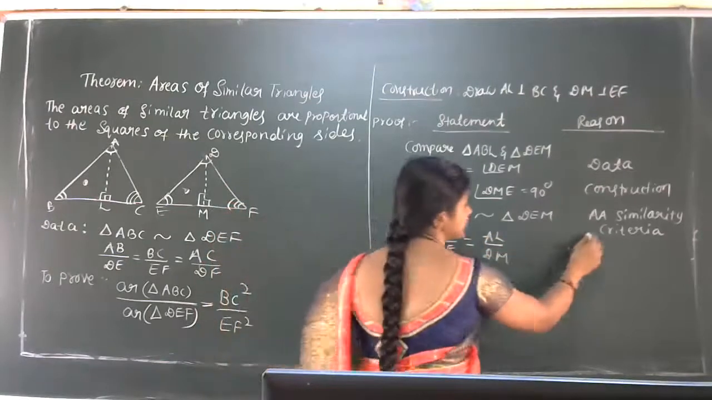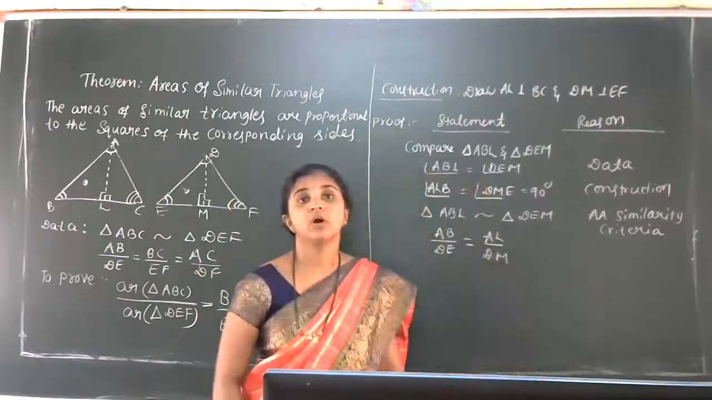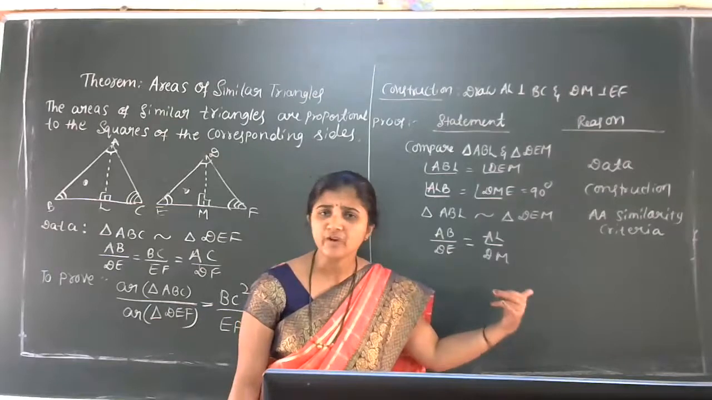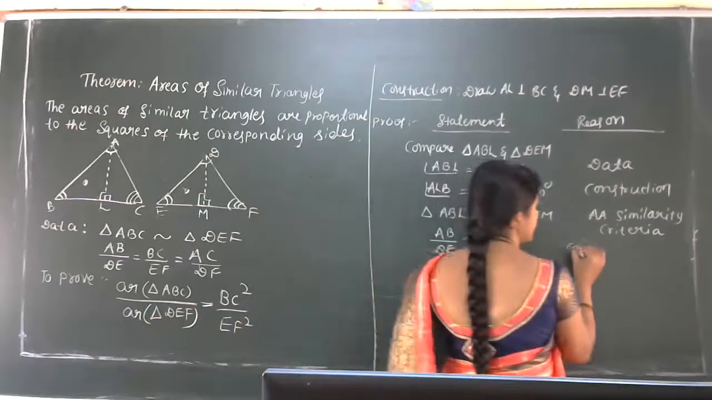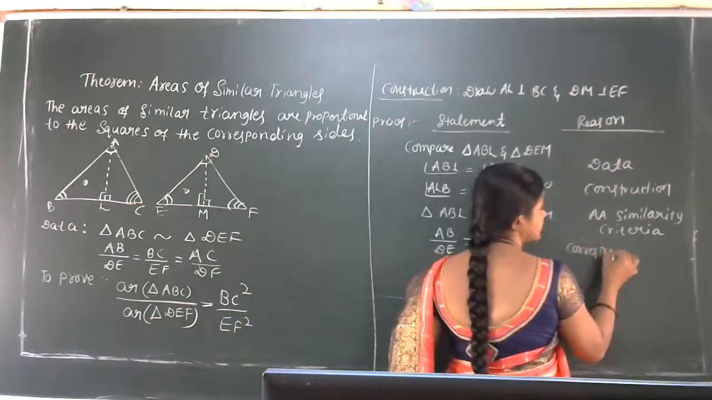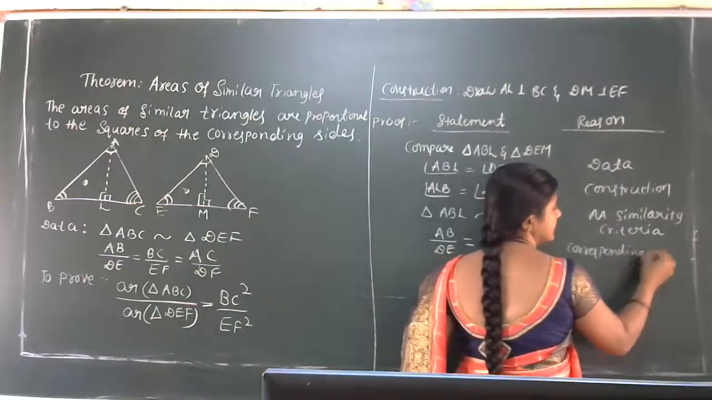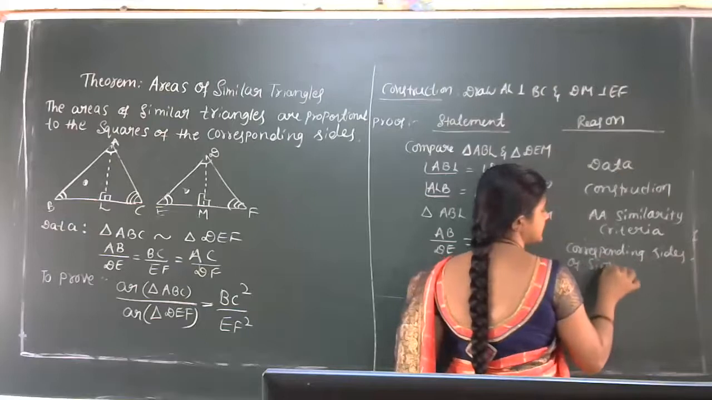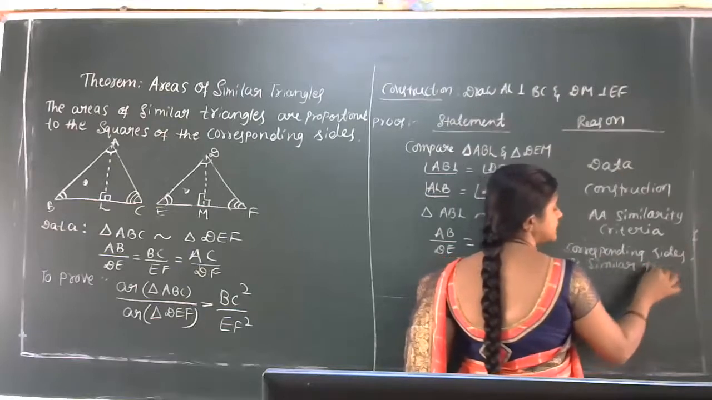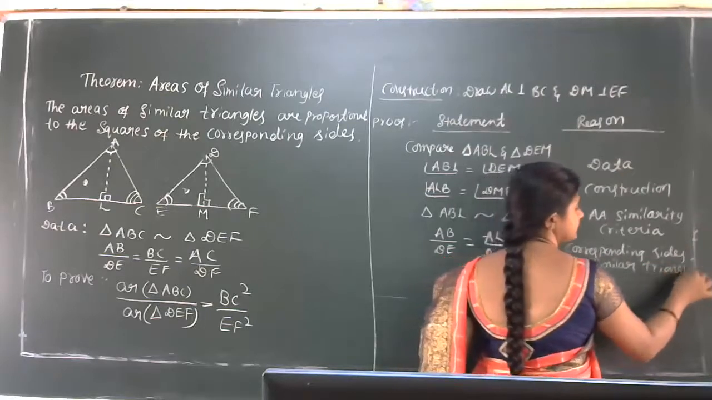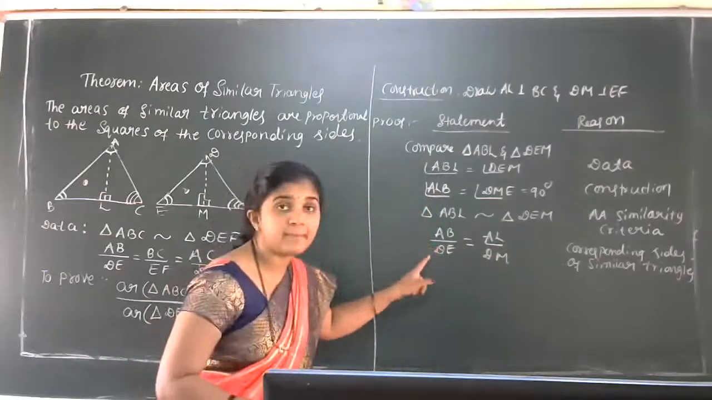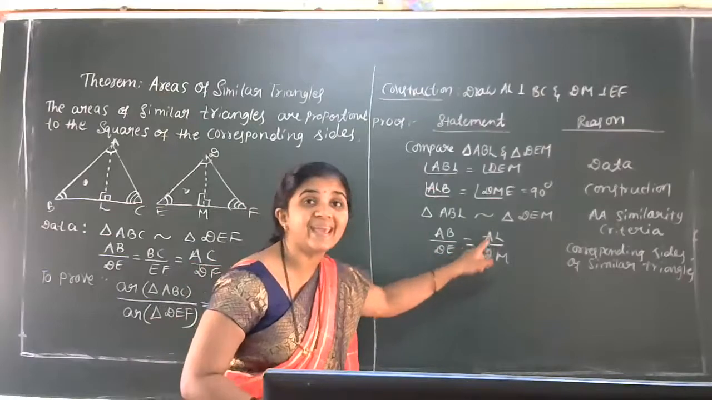What is the reason? What reason do we have to write here? Corresponding sides of similar triangles. So here we can write: corresponding sides of similar triangles. Okay, so got the idea of this step now? AB by DE is equal to AL by DM.